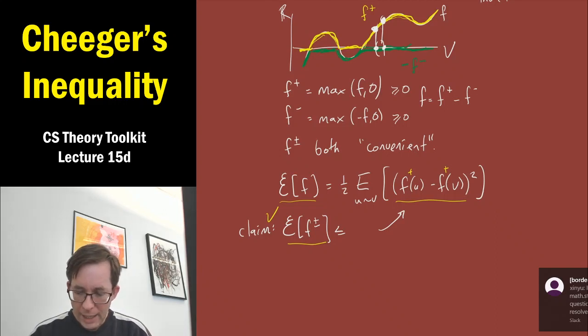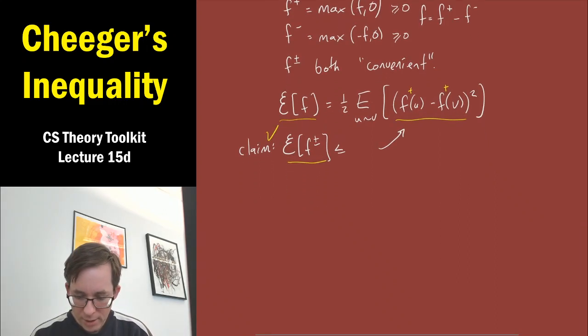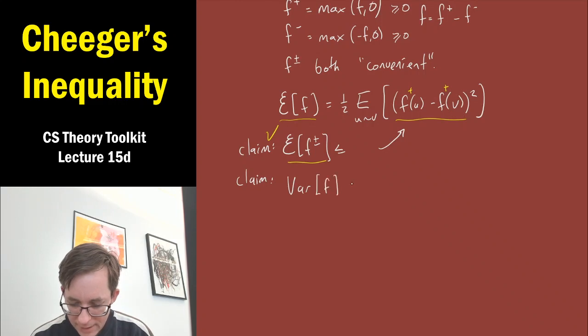Okay, I want to now make a similar but slightly harder claim for the variance. Let me claim that the variance of f is at most 2 times the variance of f plus plus the variance of f minus.